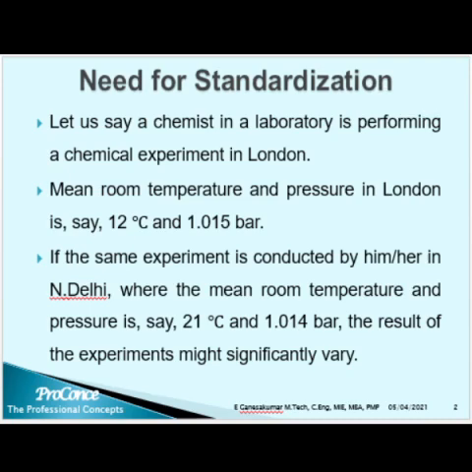Let's say a chemist in a laboratory is performing a chemical experiment in London. The mean room temperature and pressure in London is, say, 12 degrees Celsius and 1.015 bar. If the same experiment is conducted by him or her in New Delhi, where the mean temperature and pressure is say 21 degrees Celsius and 1.014 bar, the result of the experiment might significantly vary.